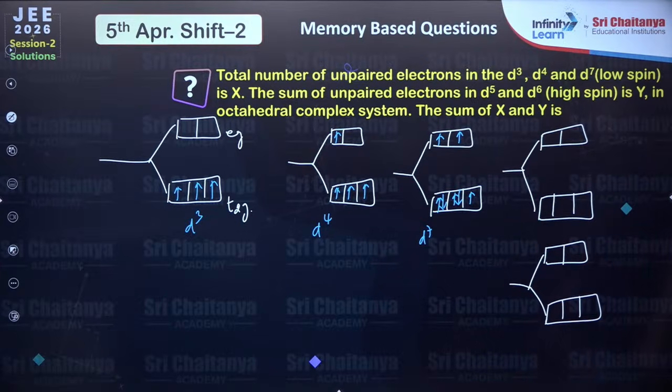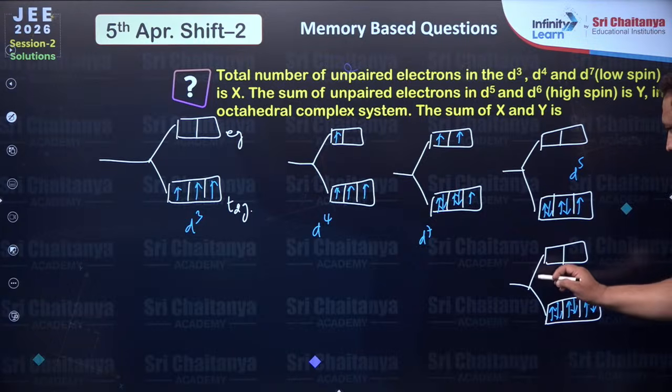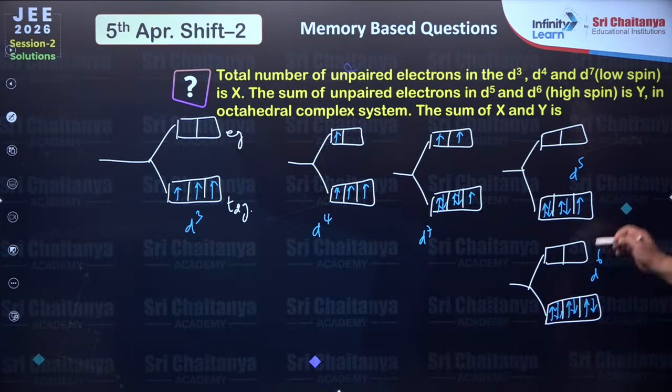Then D5, D6 in high spin. So high spin means 1, 2, 3, 4 and 5. This is D5 in high spin. D6 in high spin is this one. So this is D6 in high spin.